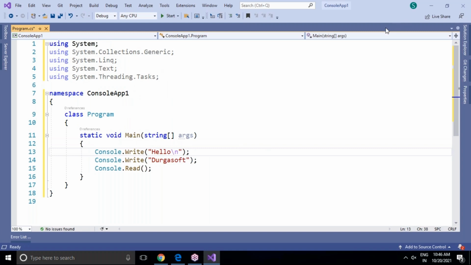Next I want to show you how to add an extra class. That means one more class I want to add. How to add it? Let me show you how to add one more class.